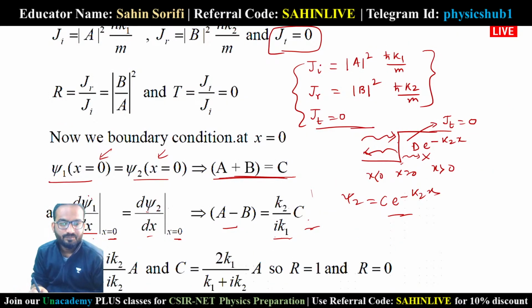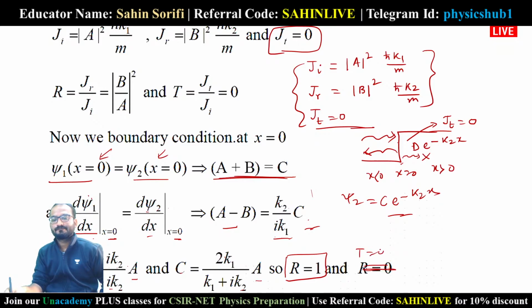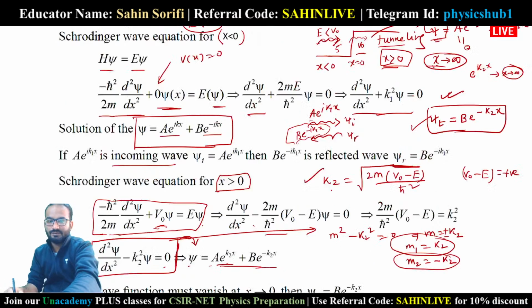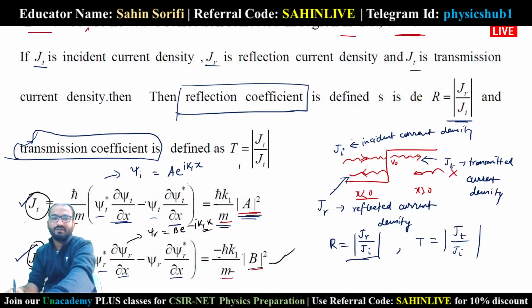So we got b equals k1 minus i k2 by k1 plus i k2 into a, c equals 2k1 by k1 plus i k2 into a. And from this relation, we can see that reflection coefficient is 1, but transmission coefficient is 0. Jt by Ji equals 0. So there will be no transmission, but there will be finite probability of finding the particle at x greater than 0. I hope this is understood. So this step potential is very important concept, guys. You will get a question from this step potential.